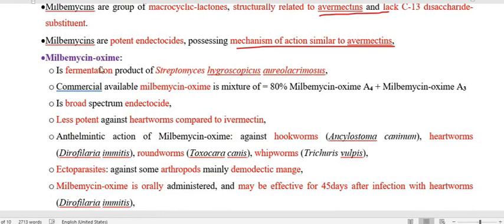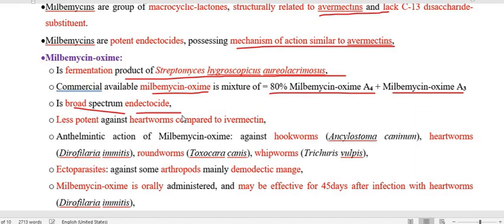Regarding milbemycin, this is a fermentation product of Streptomyces hygroscopicus aureolacrimosus, and the available milbemycin oxime is a mixture of 80% milbemycin A4 oxime and milbemycin A3 oxime. It is broad spectrum, an insecticide, meaning it acts on ectoparasites and endoparasites.